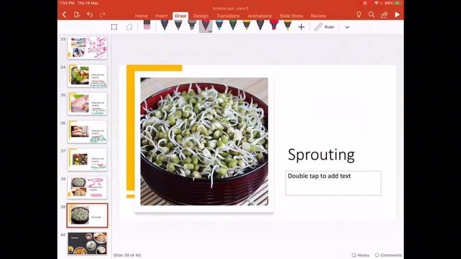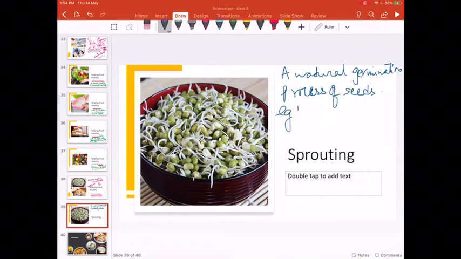Sprouting is nothing but germination of seeds. Okay, sprouting is nothing but a natural germination process of seeds. And which type of seeds do we do it with? Grains like chola and pulses like dal.